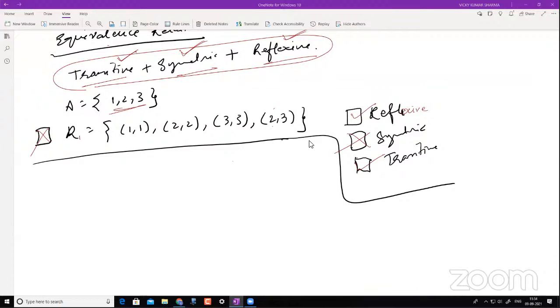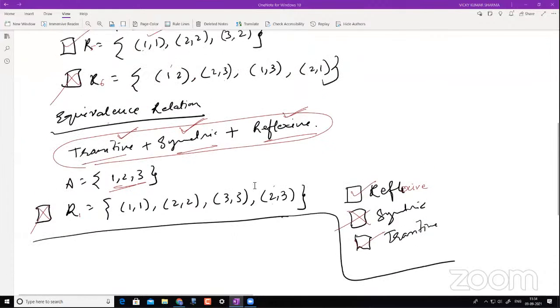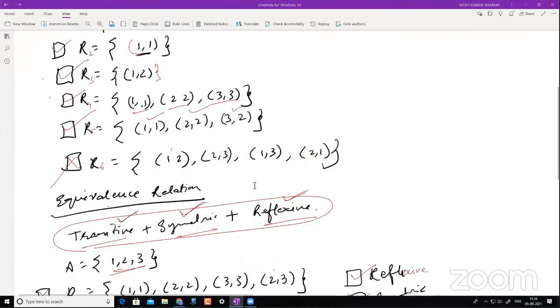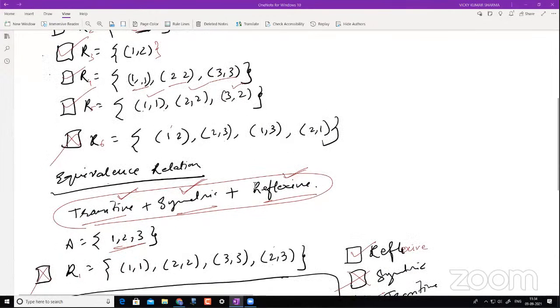Yes, sir. In R6, if we take 2, 1 as A, B, and if we take 1, 3 as B, C, then A, C, 2, 3 will come, no, sir.